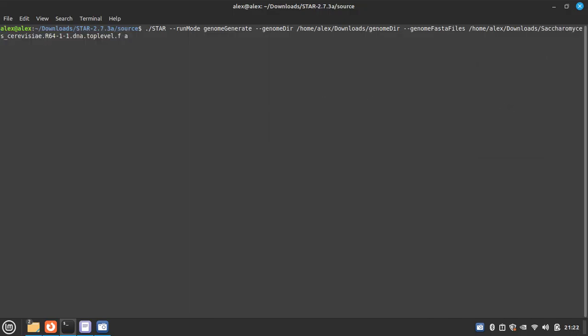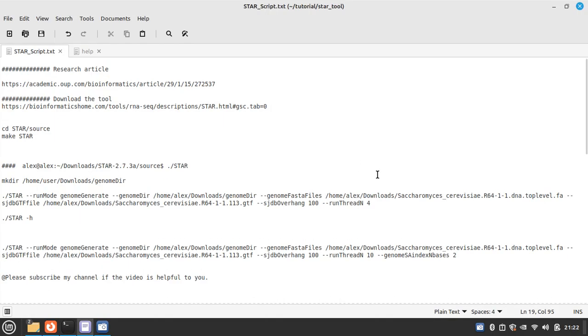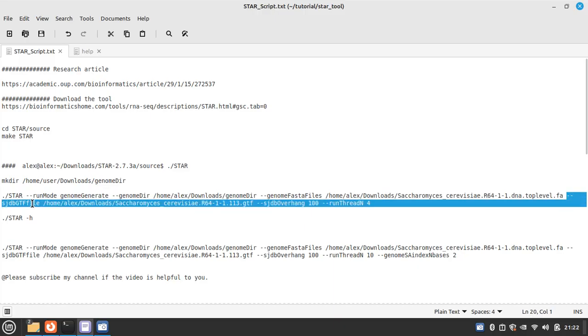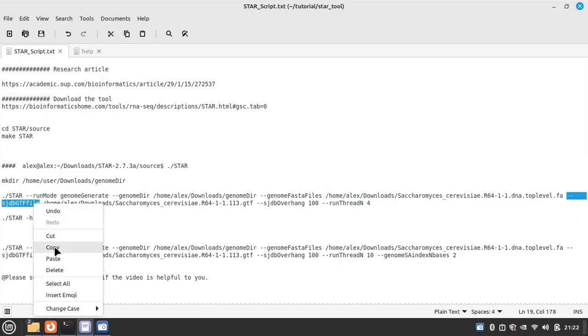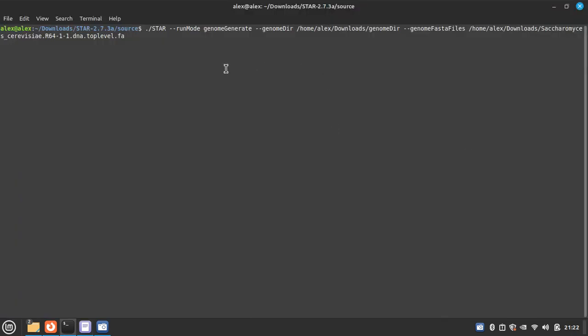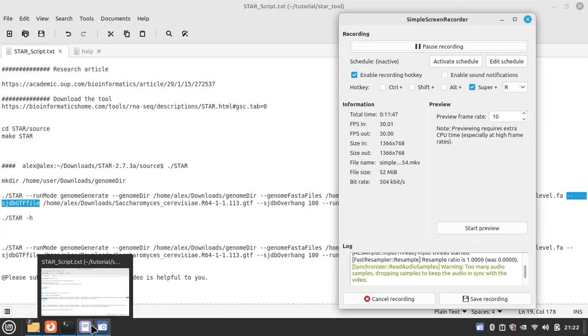So there is genome, then we have to put the GTF file. So again, going to the path home, Alex, Download, and the name of the GTF file.